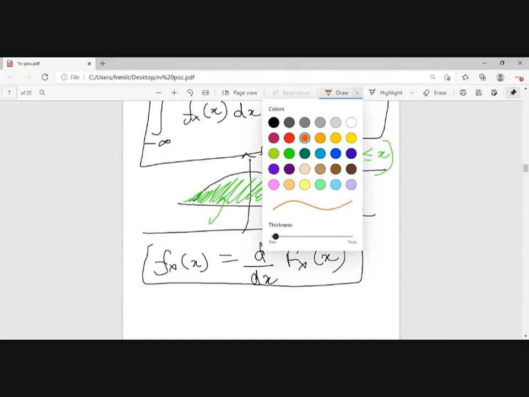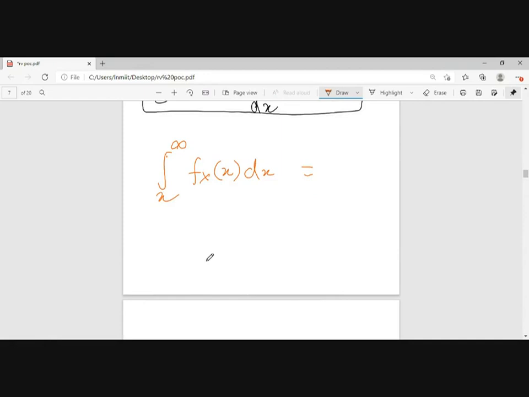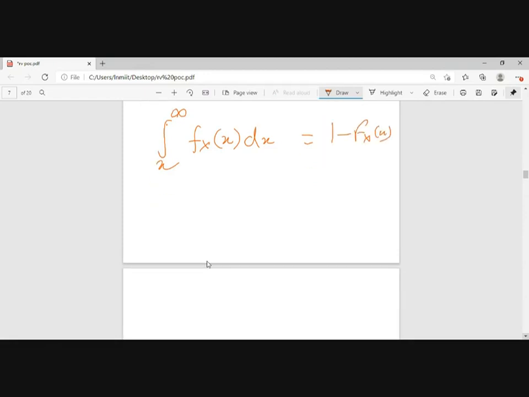What will be the value if I am taking the integral from x to infinity of fx of x dx? It will be 1 minus Fx of x, right? Yes, sir.